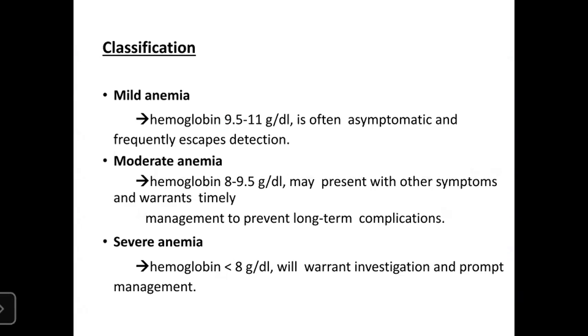So there's classification of anemia. If it's 9.5 to 11, then it's usually asymptomatic and frequently skips detection. So there might be mild anemia. Moderate means 8 to 9.5, may be present with other symptoms and warrants timely treatment. Whereas in severe, it's less than 8 grams per deciliter and warrants investigation and management.